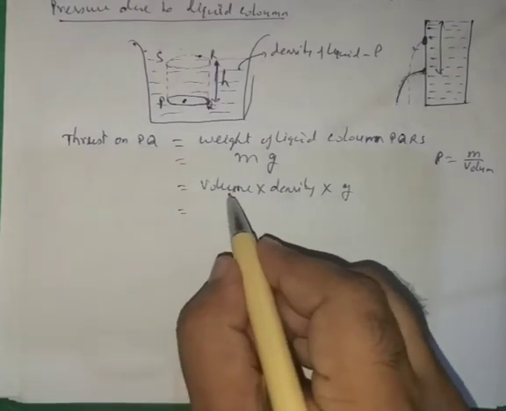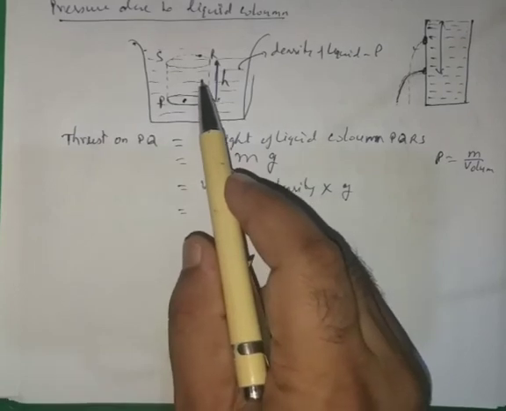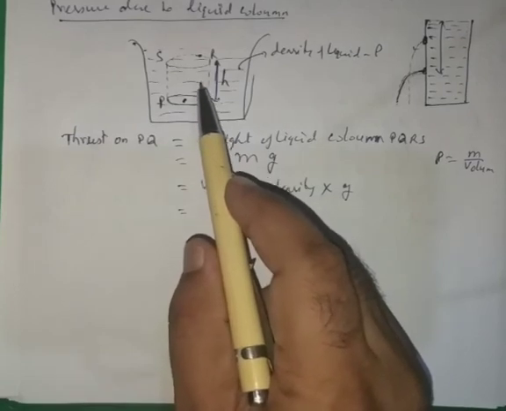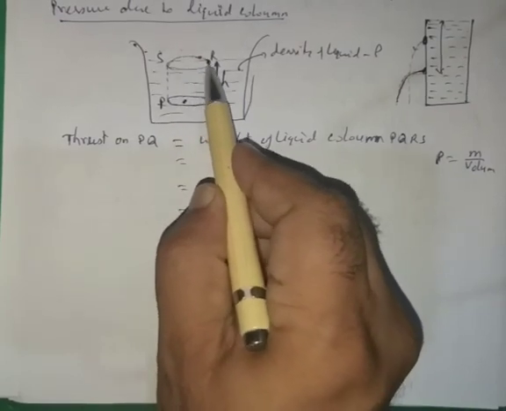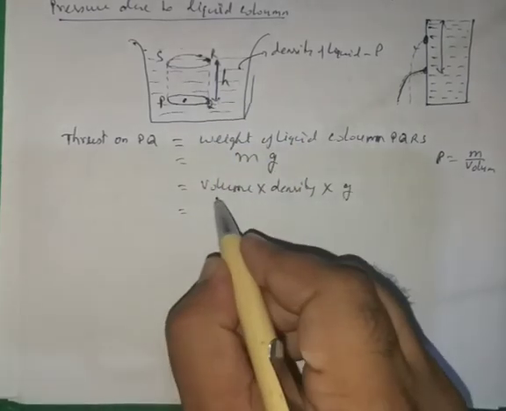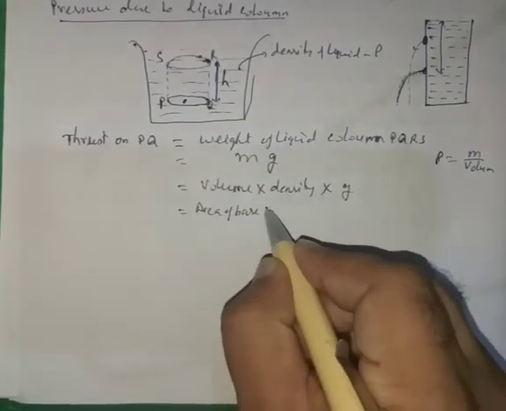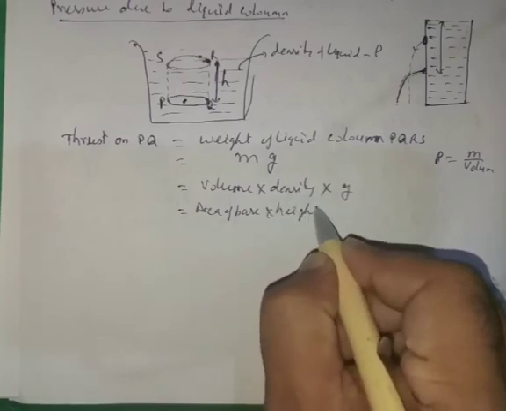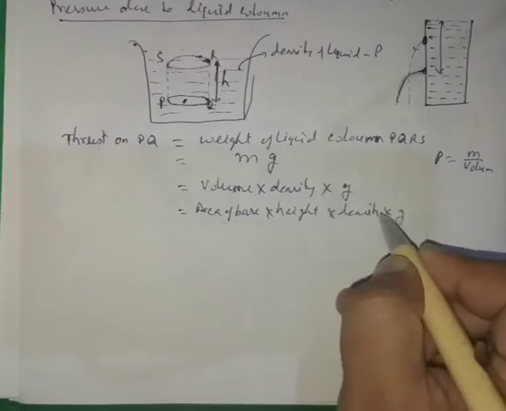Now, the volume of a three-dimensional body is the area of base multiply height. So this can be written as area of base multiply height multiply density multiply g.